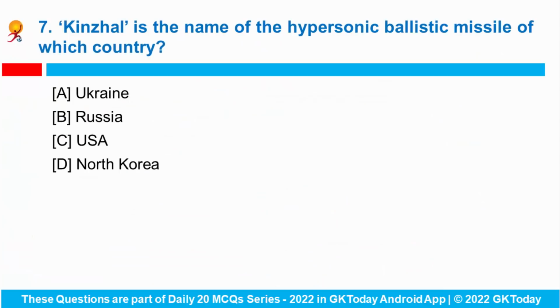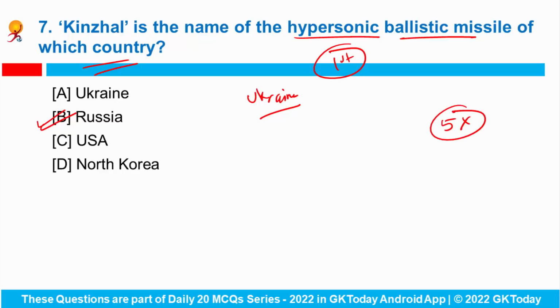Question number 7. Kinzhal is the name of the hypersonic ballistic missile of which country? So the Defense Ministry of Russia has announced that Russia's military has fired a hypersonic ballistic missile and destroyed a big underground arms depot in western Ukraine. And Kinzhal ballistic missile has been used for the very first time in this war by Russia. So Russia has been continuously investing in hypersonic missiles which can travel at more than 5 times the speed of sound. And Kinzhal can hit a target up to 2000 kilometers away, and it can fly faster than 6000 kilometers per hour.